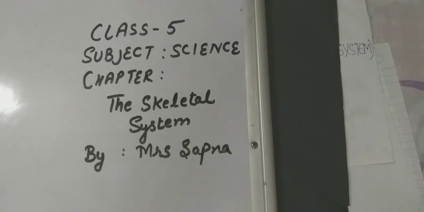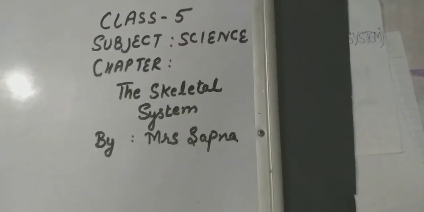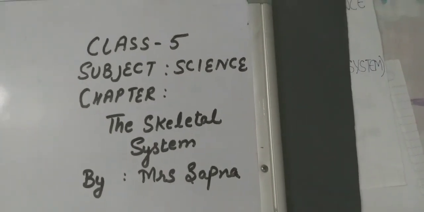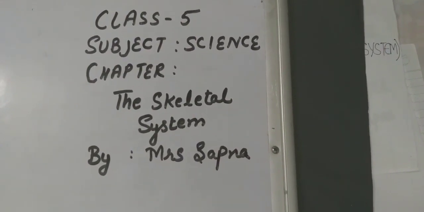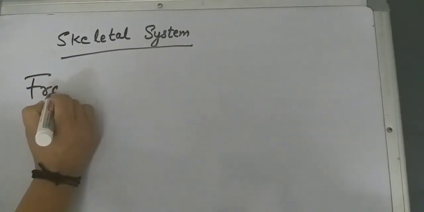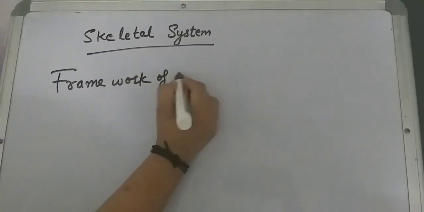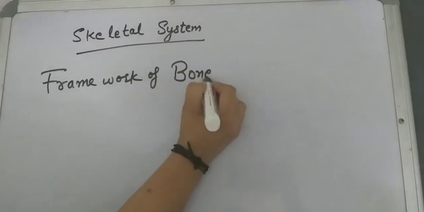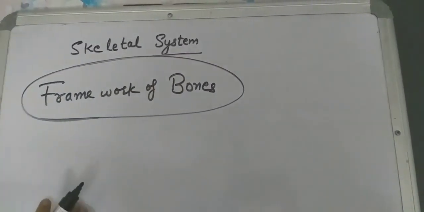Today, I am going to teach you the first chapter of the first term. The name of the chapter is the skeletal system. Our body is made up of a framework of bones. That framework of bones we call the skeletal system.